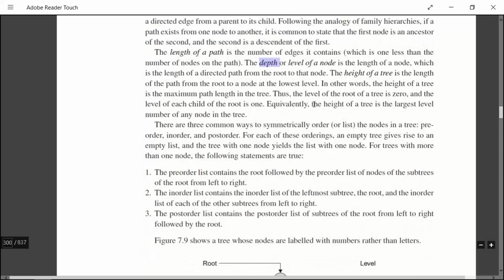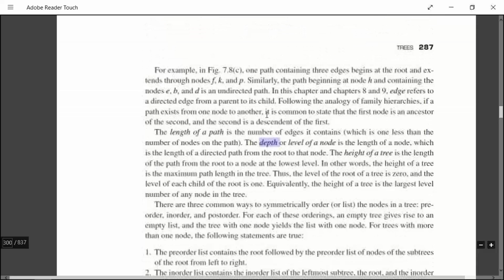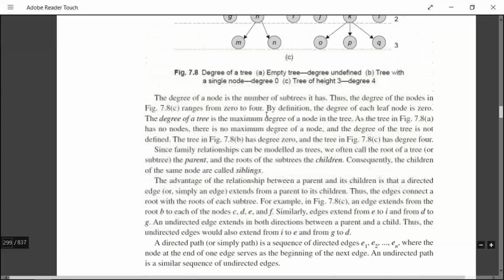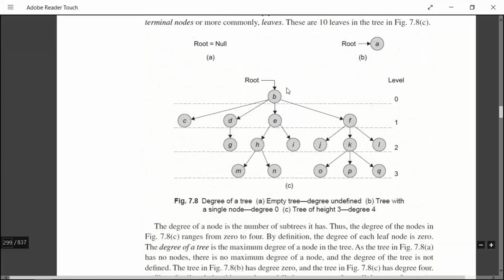Next, the level of the root of a tree is 0 and the level of each child of the root is 1. Say the level of the root is 0. Yes, the level of each child of the root is 1. And if you go down, if you traverse deep into the tree, the levels will increase.